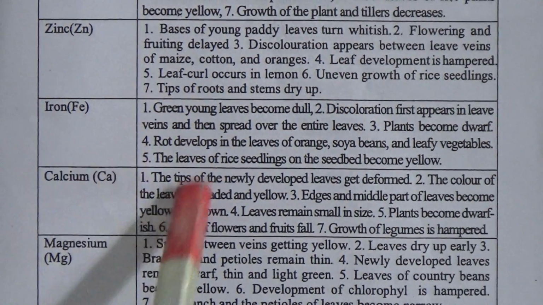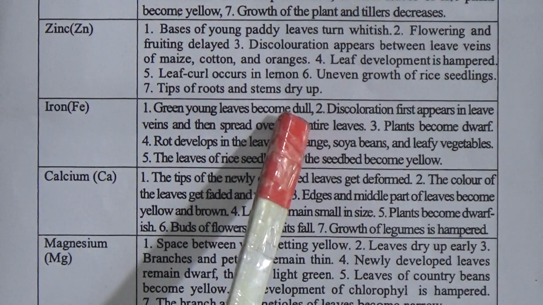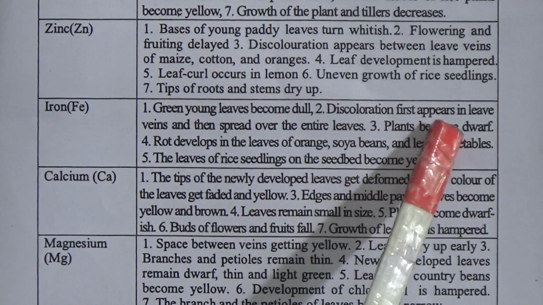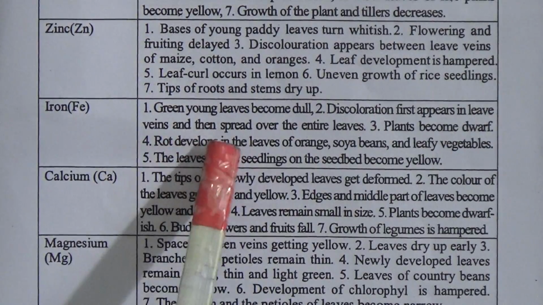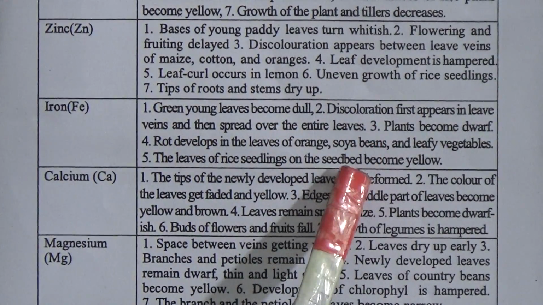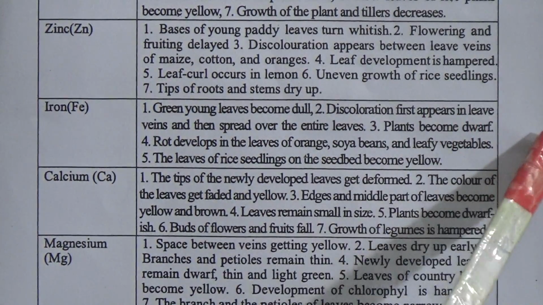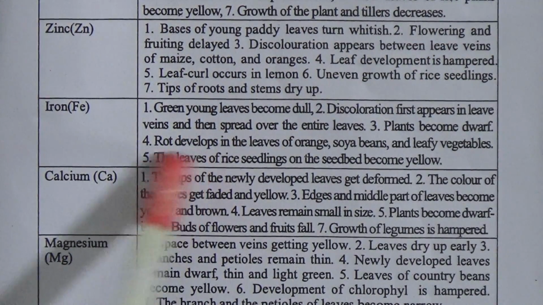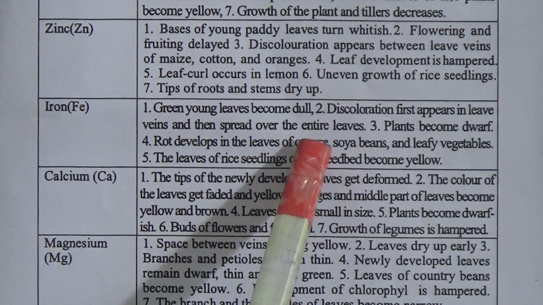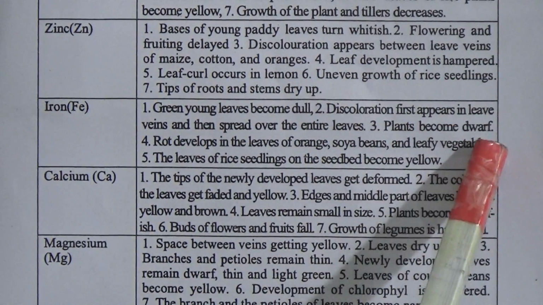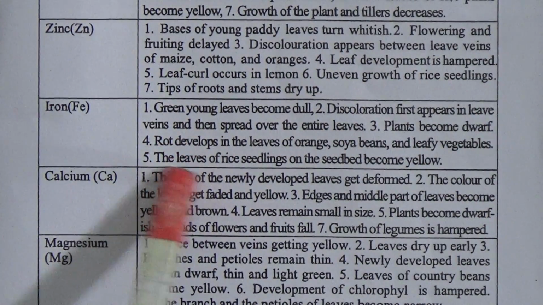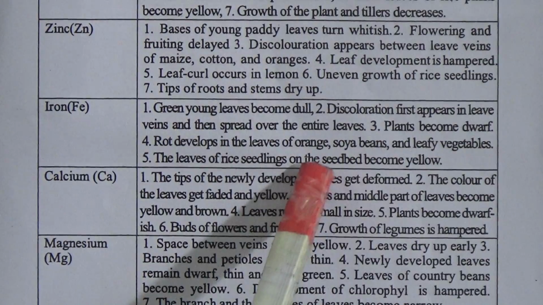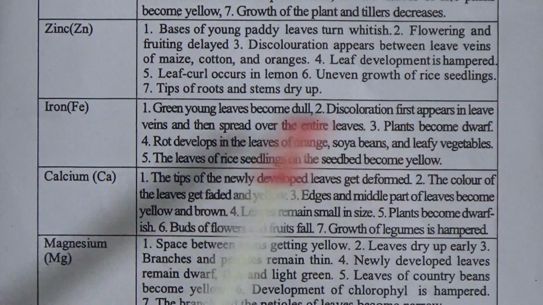Iron. Green young leaves become dull. Discoloration first appears in leaf veins and then spreads over the entire leaves. Plants become dwarf. Discoloration develops in the leaves of orange, soybeans and leafy vegetables. The leaves of rice seedlings on the seedbed become yellow.